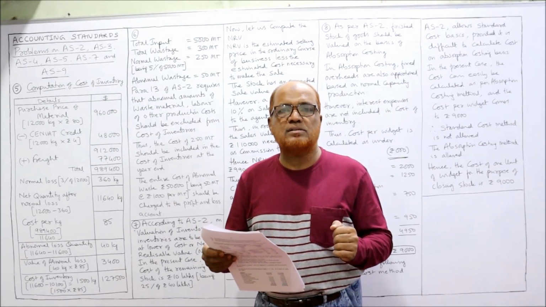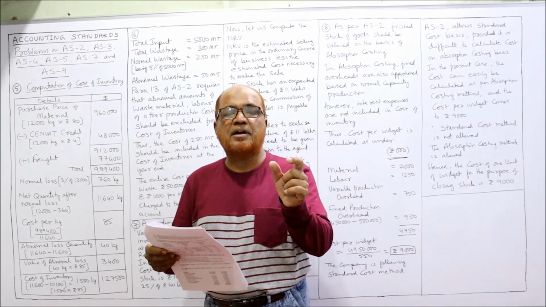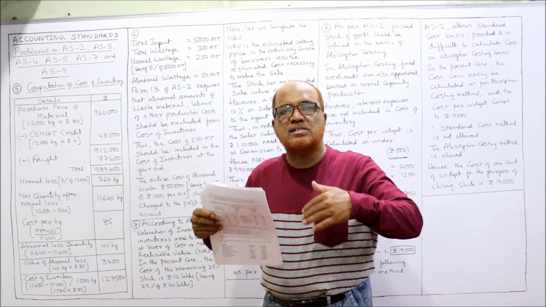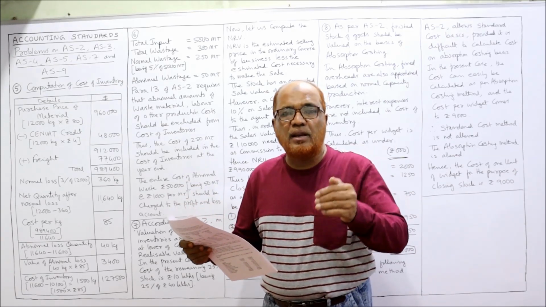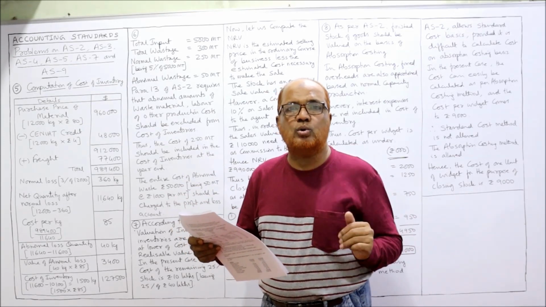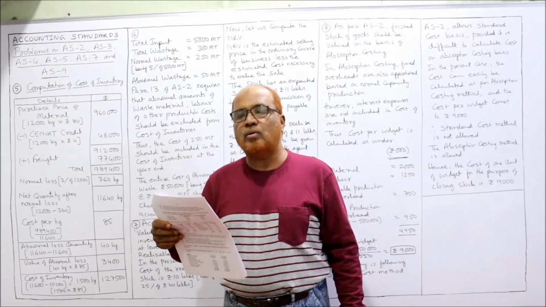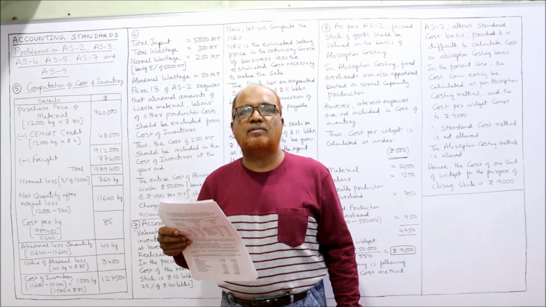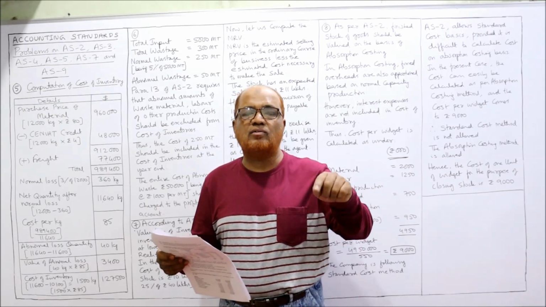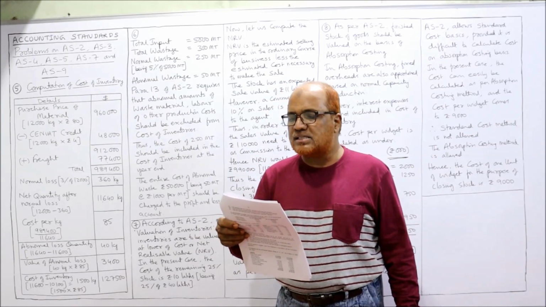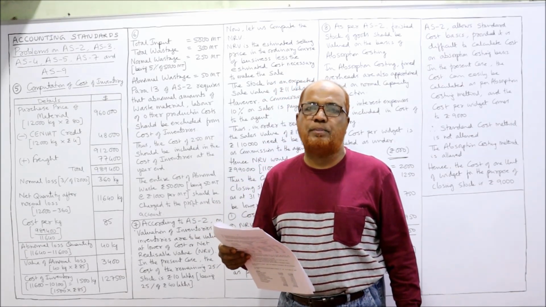So what we have to do is this CENVAT credit should be deducted from the purchase price, because whatever CENVAT we are paying will be recovered when we sell the goods. Now, freight incurred amounted to 77,400. This freight will be added to the cost of material. Normal transit loss is 3%.